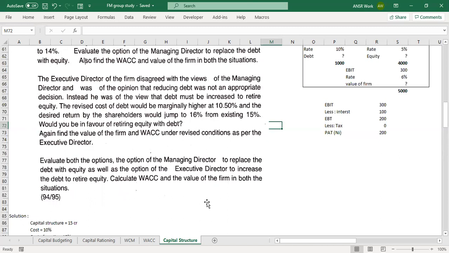They're not reducing the debt, rather they're increasing the debt by retiring equity. Now the value of it is not given. I'm giving you that value as 5 crores only. So debt is increased by 5 crores. Increase means it will become 20 crores, you're telling? Yes, go from there.